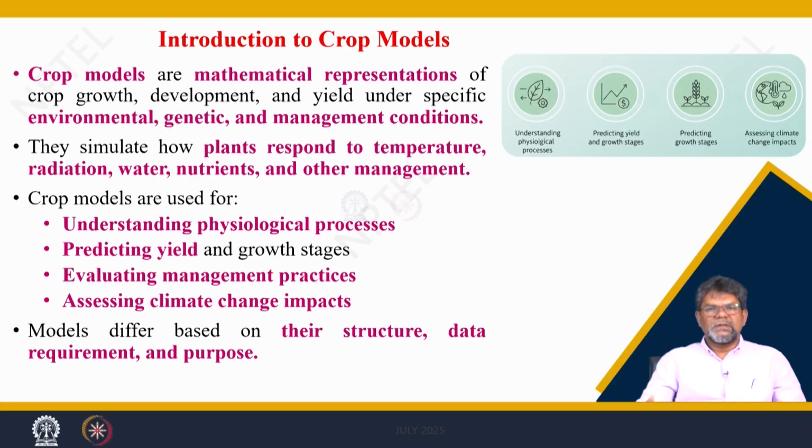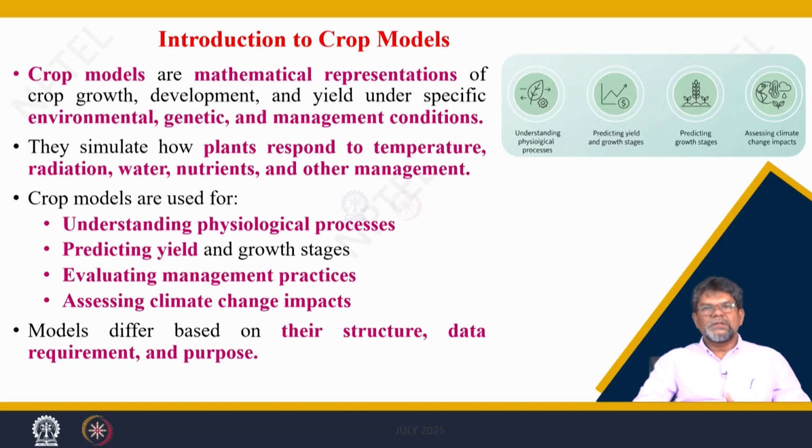Because in the crop system, as I discussed earlier, the components of the crop production system include the soil system, weather system, the crop variety itself, genotype characteristics, and the management, starting from land preparation, tillage, depth of sowing, seeding technique, nutrient management, water management, pest control, and harvest. So many factors are involved, and this makes the system very complex.